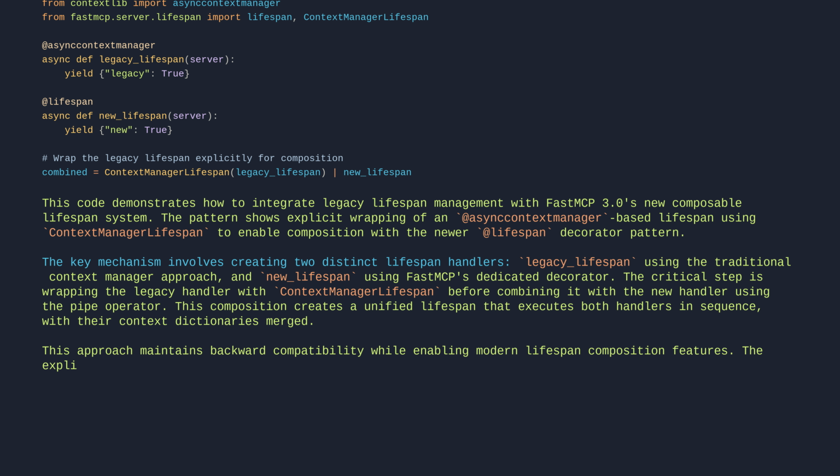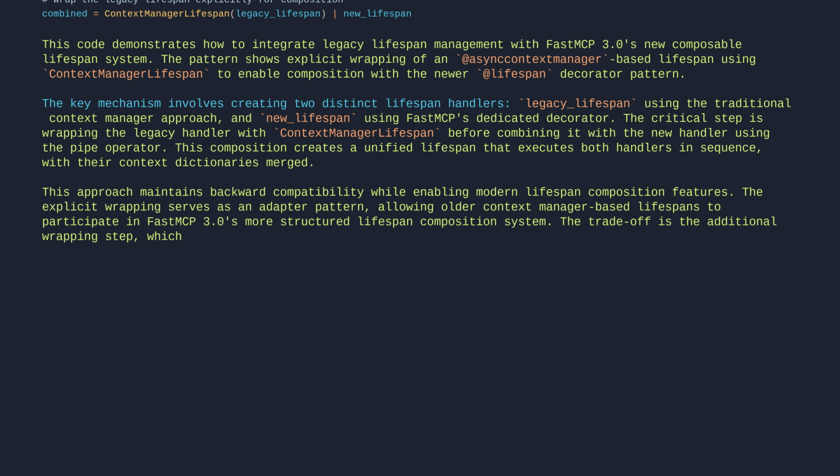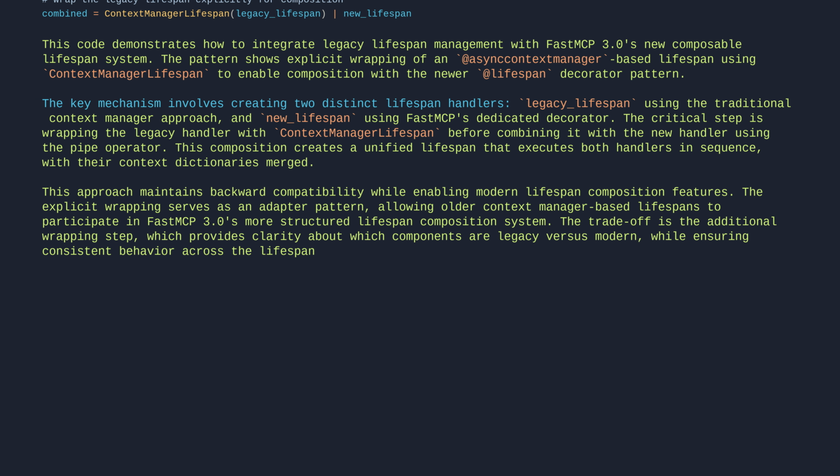The explicit wrapping serves as an adapter pattern, allowing older context manager-based lifespans to participate in FastMCP3's more structured lifespan composition system. The trade-off is the additional wrapping step, which provides clarity about which components are legacy versus modern, while ensuring consistent behavior across the lifespan lifecycle. Let's break it down.